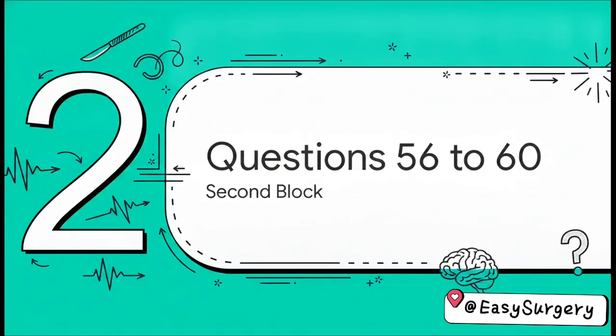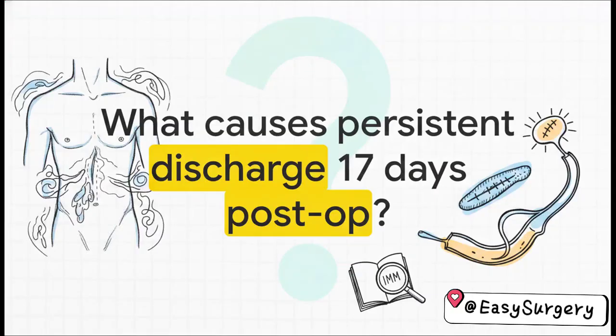Moving right along into our next block, questions 56 through 60. So, for question 56, the recall we're working from is actually a bit incomplete. It describes a post-appendicectomy patient showing up 17 days later with a mass and discharge, even on antibiotics. Honestly, without the rest of the stem, we can't nail down the exact diagnosis. On test day, you'll need to hunt for those differentiating keywords to figure out if you're dealing with a wound abscess, a stitch granuloma, or an enterocutaneous fistula. Just keep those 3 differentials on your radar.